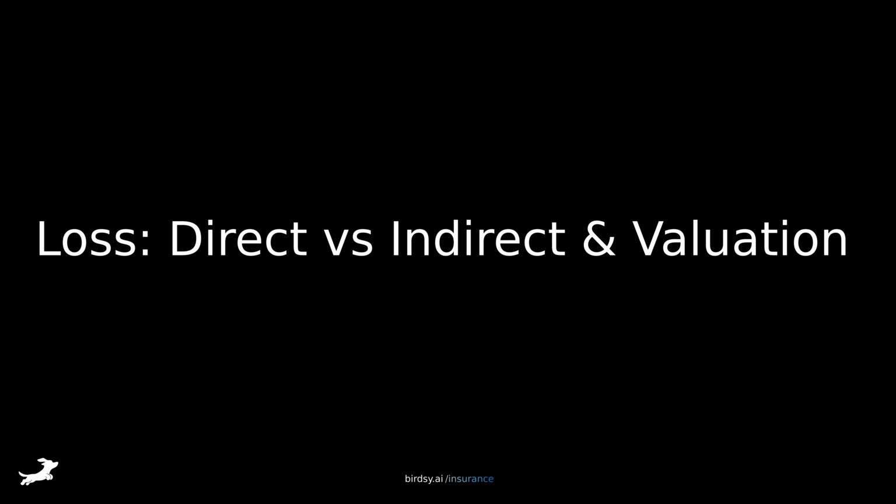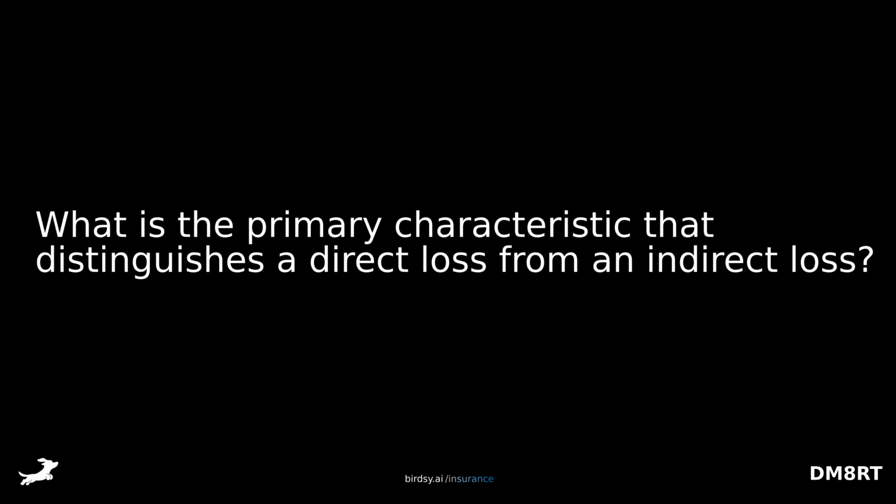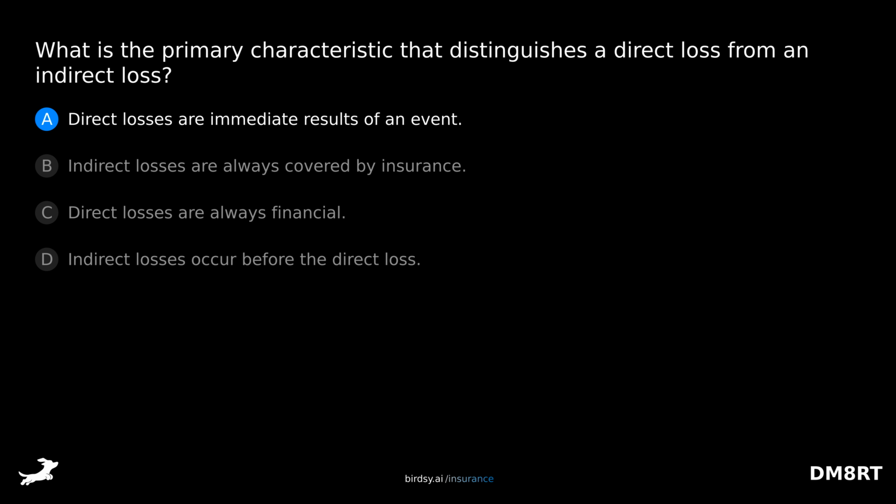Loss, direct versus indirect, and valuation. Direct loss versus indirect loss. What is the primary characteristic that distinguishes a direct loss from an indirect loss? Is it A, direct losses are immediate results of an event? B, indirect losses are always covered by insurance? C, direct losses are always financial? Or D, indirect losses occur before the direct loss? The answer is A, direct losses are immediate results of an event.